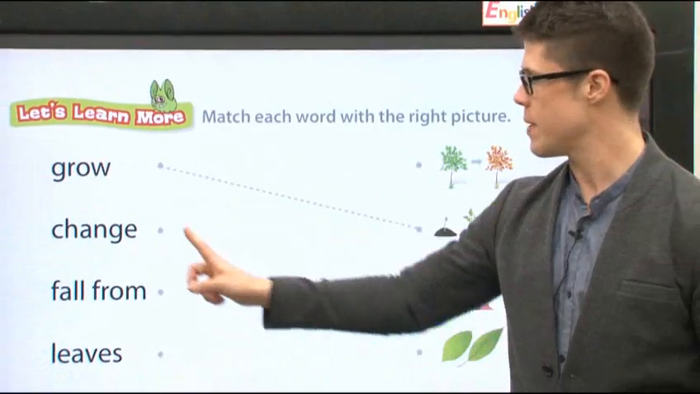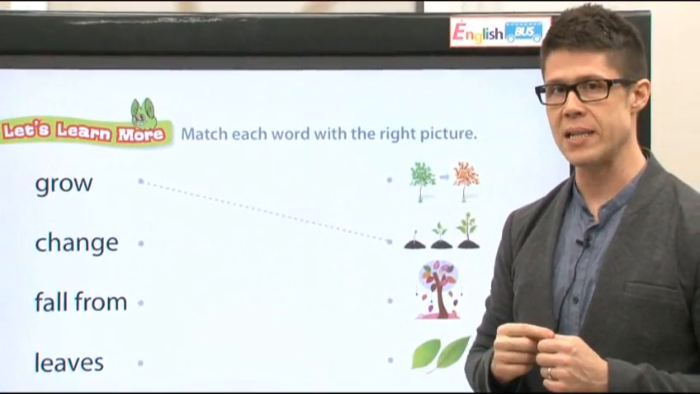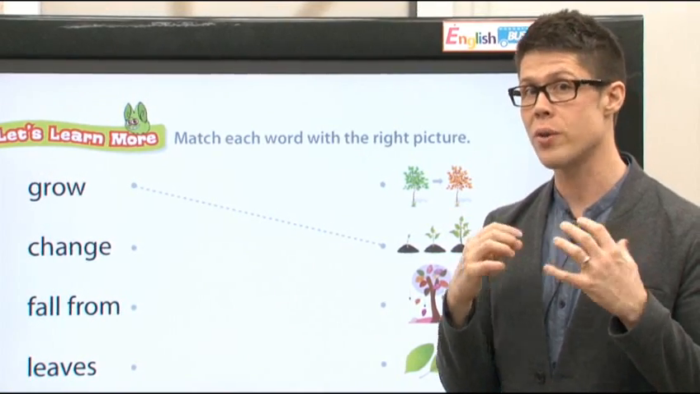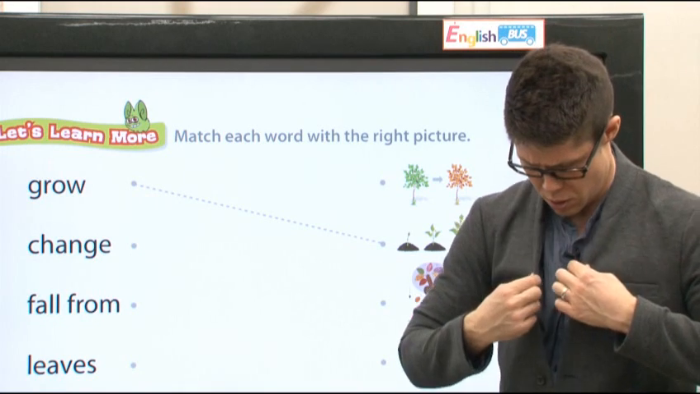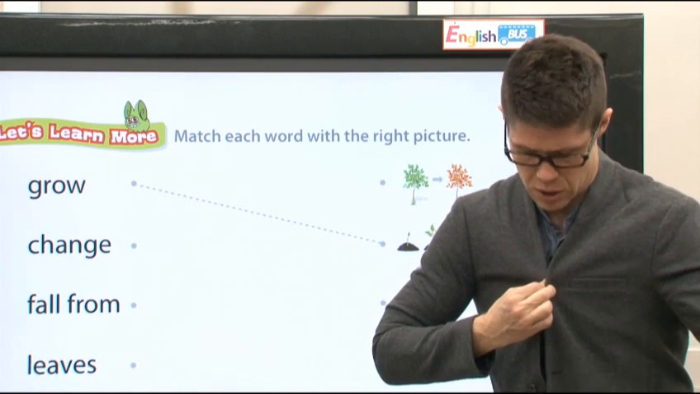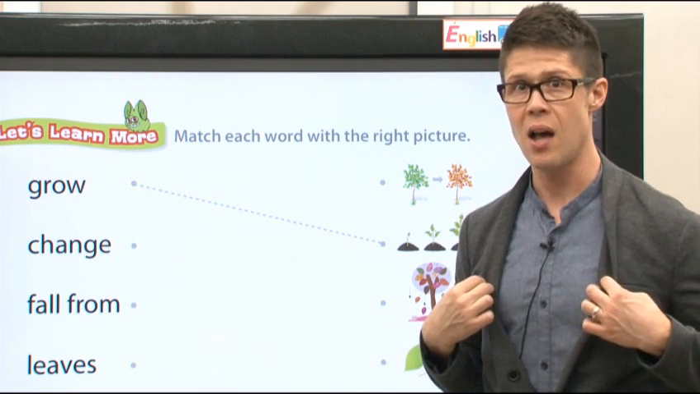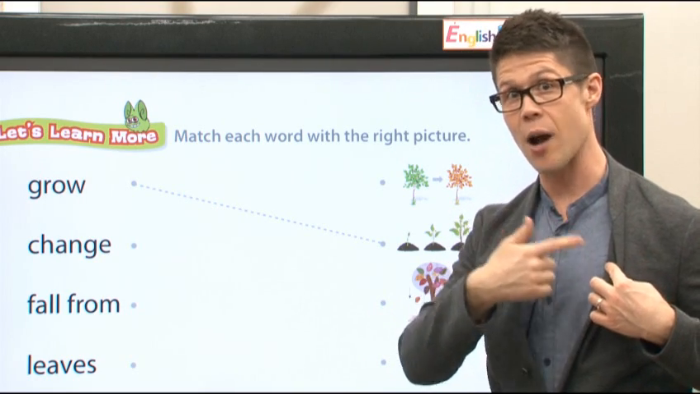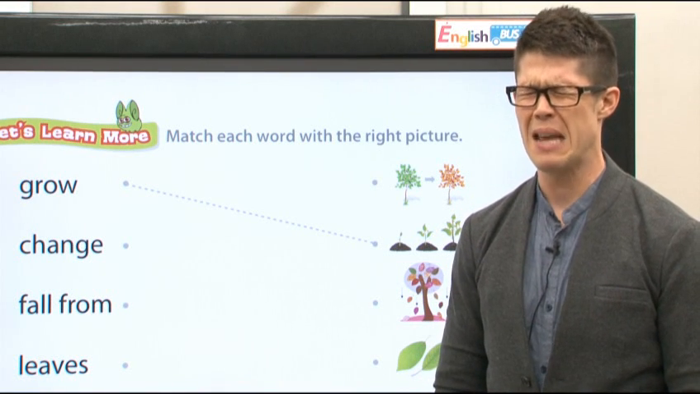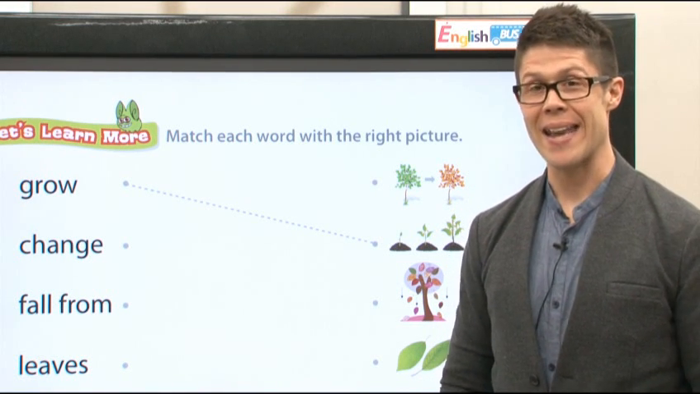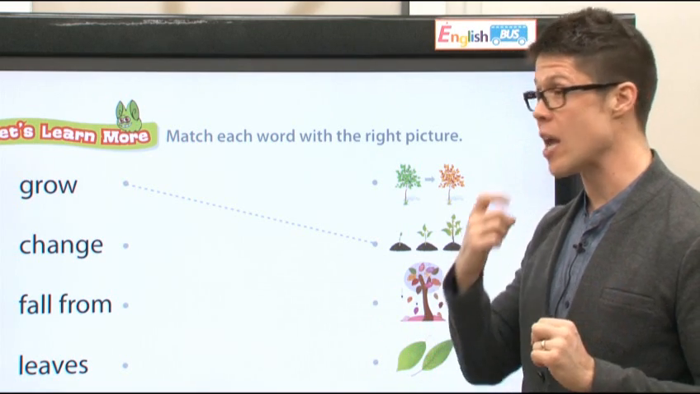The next one is change. All right? Change means the color or the shape is different. For example, look here. First, it's all gray. Now, ta-da! It changed. Now it's blue. Right now, I'm sad. Now I changed. I'm happy. Yeah, that's change.